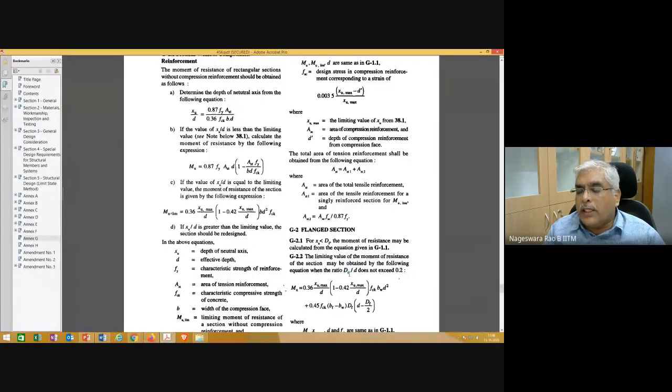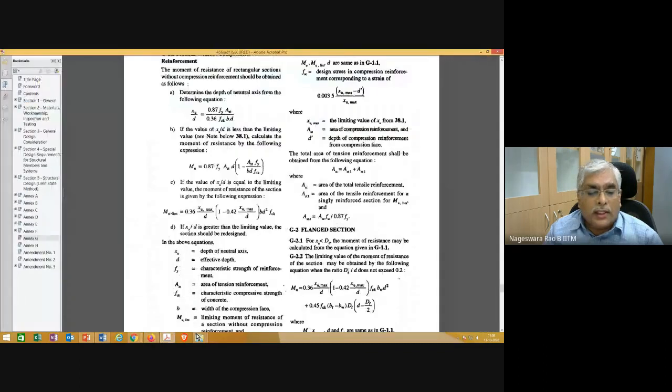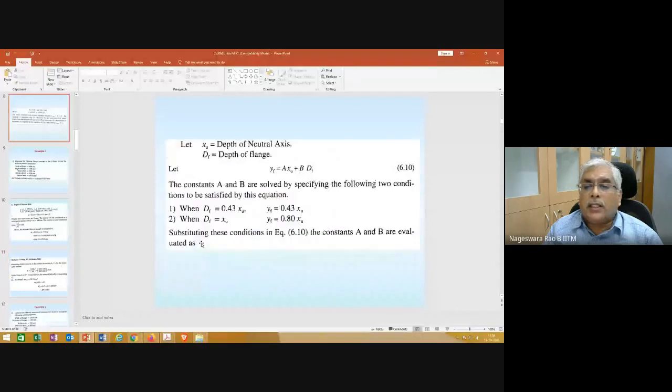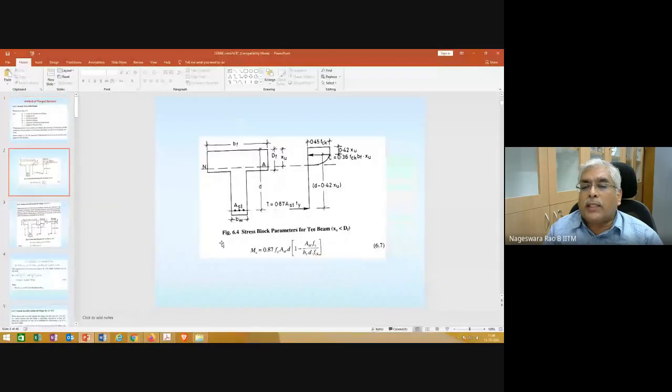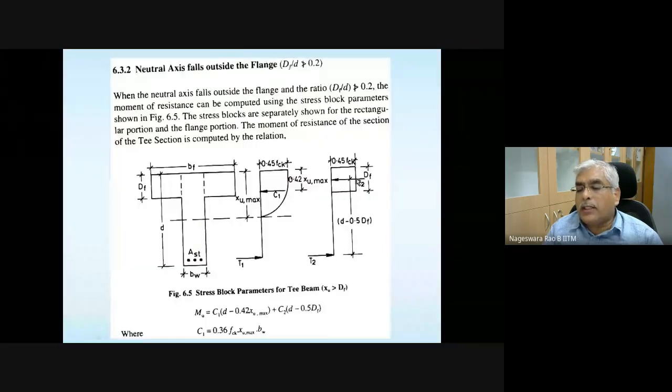What is the idea of doing this check? The idea of doing this check is to ensure that the stress distribution is uniform in the flange region. And how is it going to help us? For a given flanged section, we can divide it in this manner.